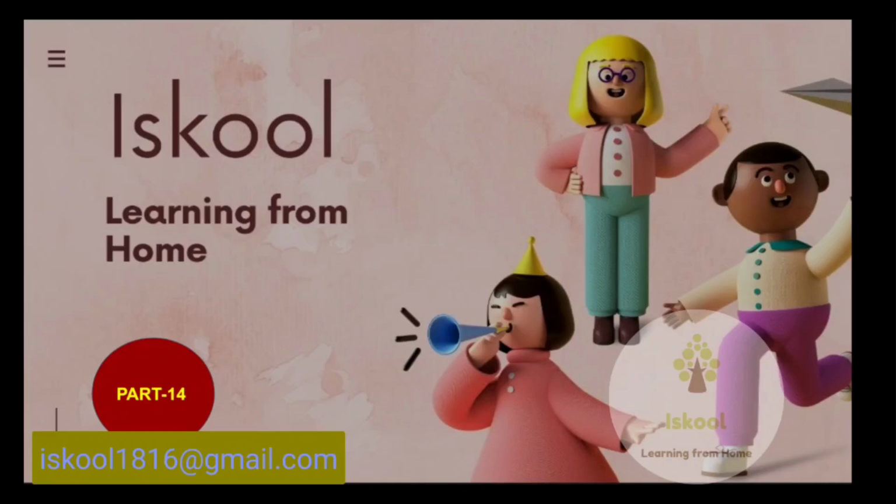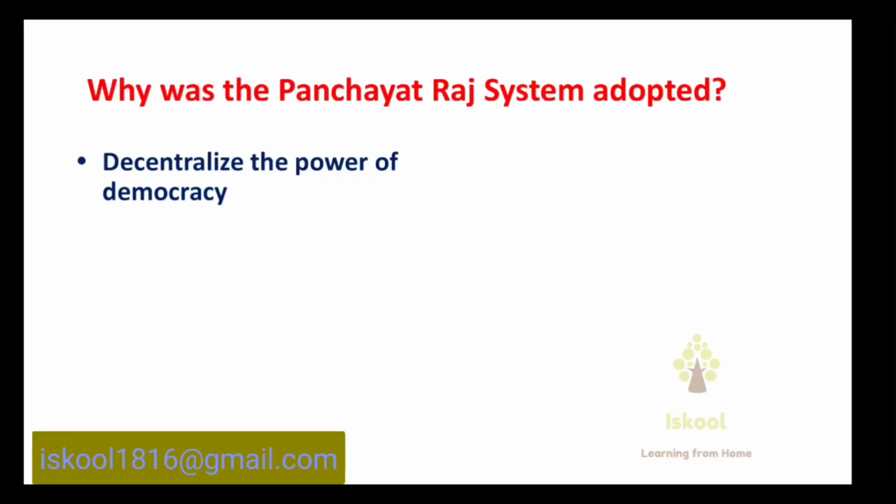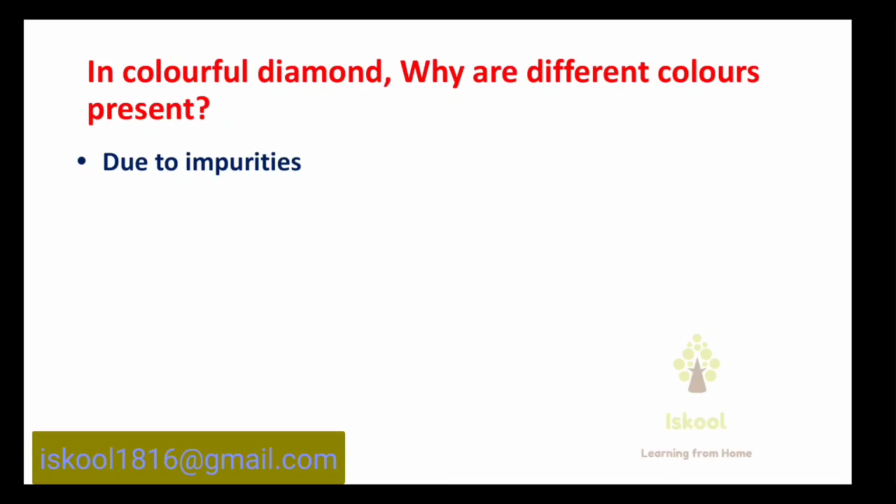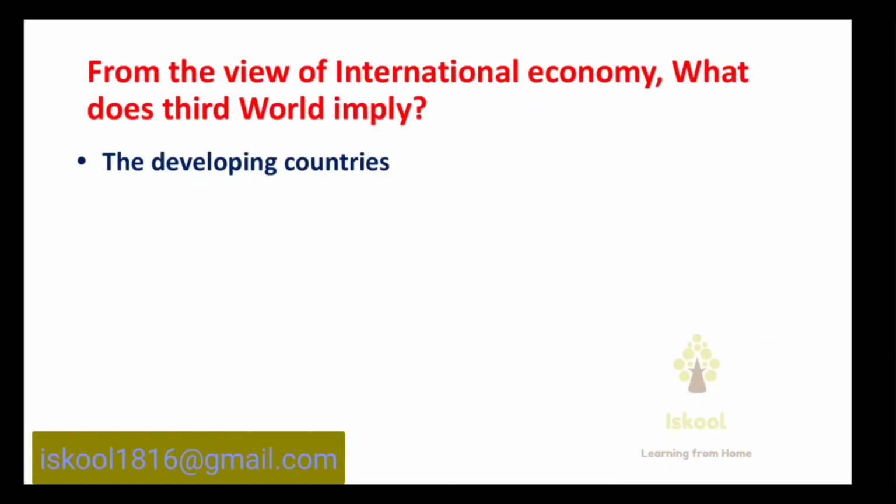Today we are going to discuss some important GK questions. Why was the Panchayati Raj system adopted? Answer is to decentralize the power of democracy. In colorful diamond, why are different colors present? Answer is due to impurities.